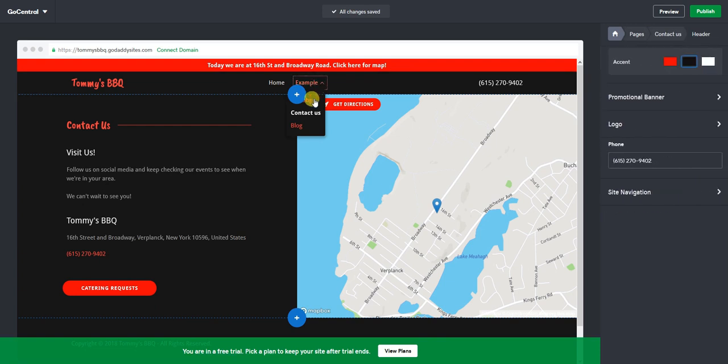So now you'll see when I click on this, all my other pages are underneath of there. So, cool way to create drop down menus. And that's pretty much it as far as GoCentral goes for the 101. There's some other stuff in here as far as SEO marketing, email marketing, a whole slew of things. But this is the basic gist of GoCentral and how it works.